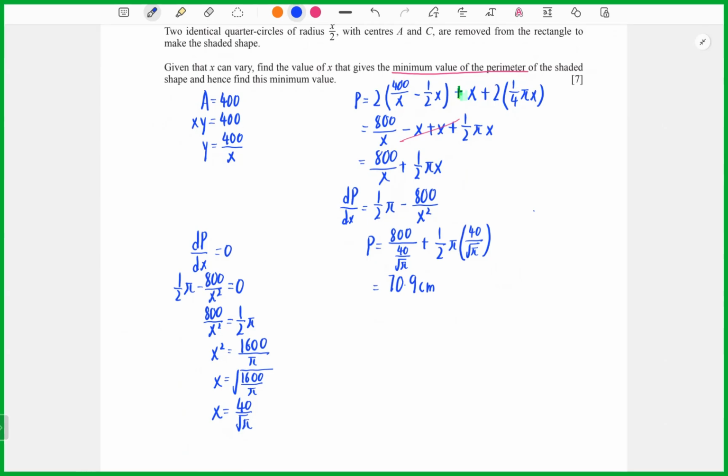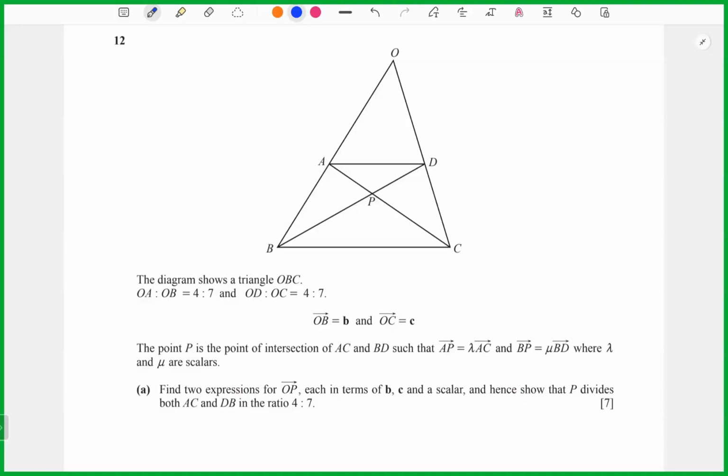Okay, now we're doing the last question. Now we look at this, it is a vector question. The diagram shows a triangle OBC. OA to OB equals 4 to 7, and at the same time, OD to OC is also 4 to 7. Okay, so OB will equal b and OC equals c.